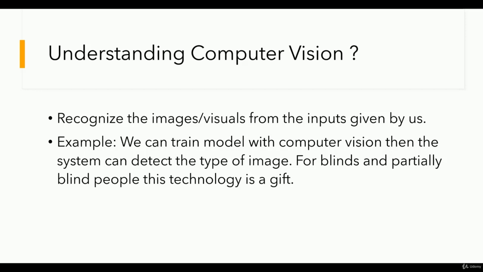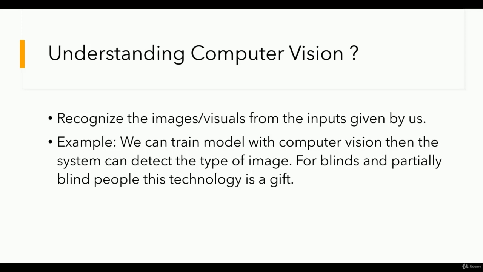Let me give you one more example. Let's say a blind or partially blind person is not able to see. With computer vision technology, they can install an app based on computer vision. They cannot see, but the app can see; the camera on the phone can see, right?